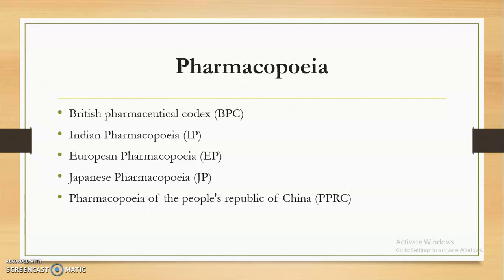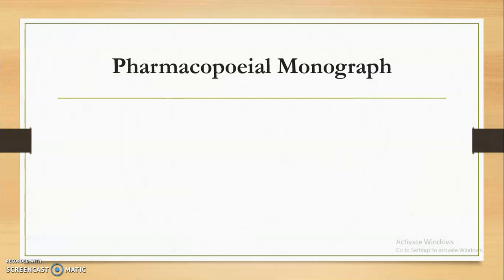So these are the various pharmacopoeias belonging to different countries, and also the international pharmacopoeia, depending upon the location or the geographical source of that particular country. So these are the types of different pharmacopoeias which are important. Many other countries also publish their own pharmacopoeia, but we are not going to list all of them here. Now what is the meaning of pharmacopoeial monograph?